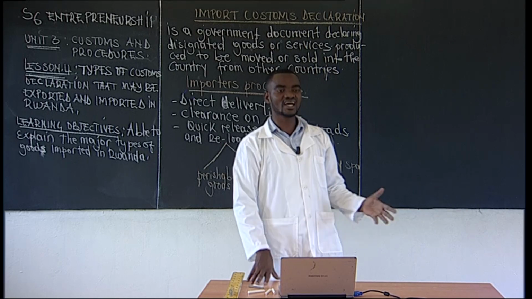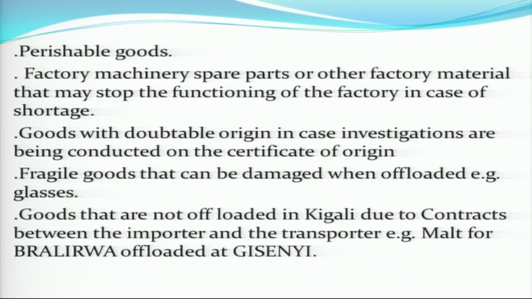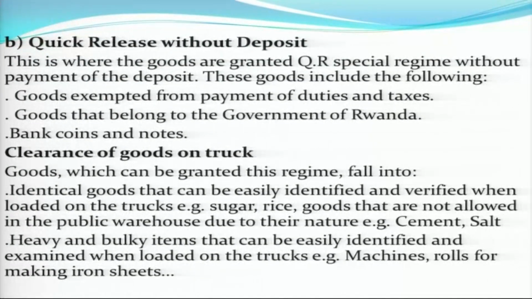The goods that are not off-loaded in Kigali due to a contract between the importer and the transporter. Examples are for Marti and for Bralirwa, off-loaded at Gisenyi. They are not off-loaded in Kigali because of the contract between the importer who imports these goods and the transporter who is able to transport them. The origin is at Gisenyi, where they are manufactured by Bralirwa.